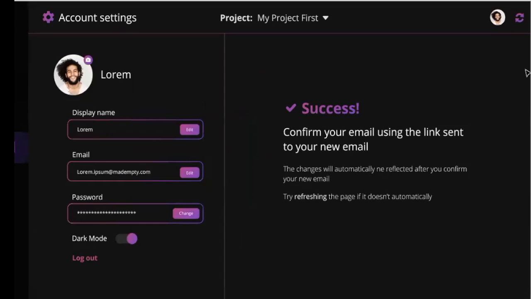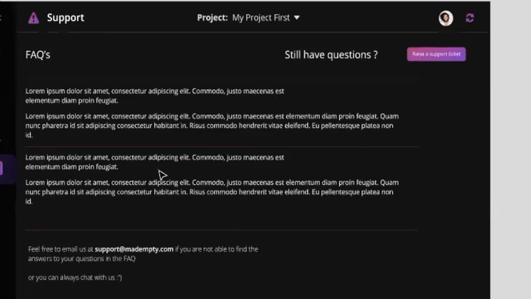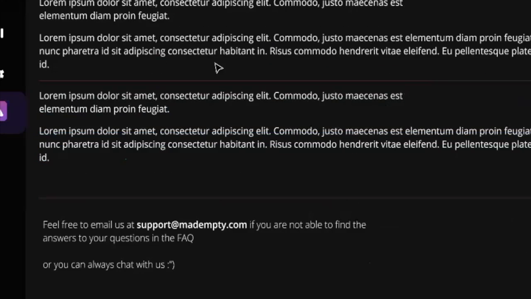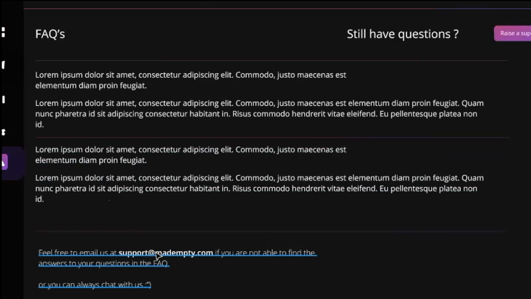That's it. And then the support page is going to have the FAQs, and it's going to have our email. And on the top right, basically you go through the FAQs, and if you don't get your answer, you can just raise a support ticket.